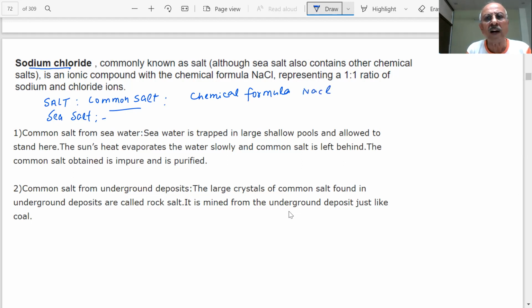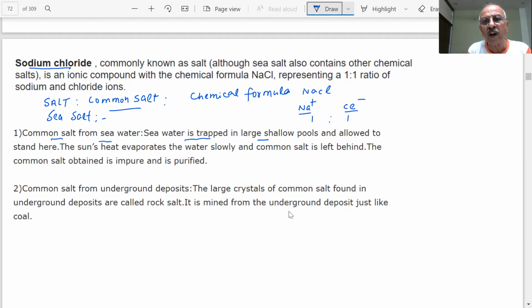And you know this is an ionic compound in which you have two ions. What are the two ions? You have sodium ion, Na positive, and Cl minus. This is called the positive ion or cation, and this is called the anion. What is the ratio? 1:1. So sodium chloride is very important, and we are saying, note down: common salt from seawater.